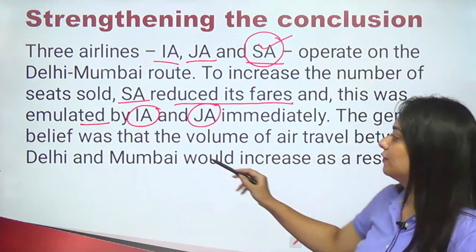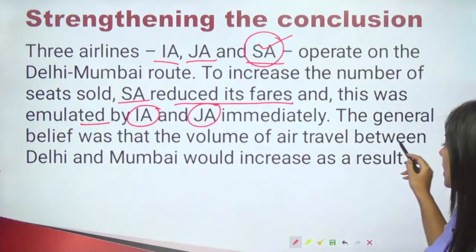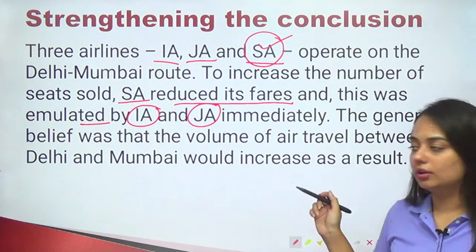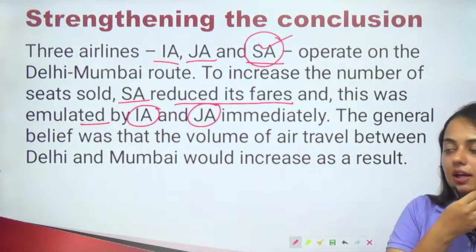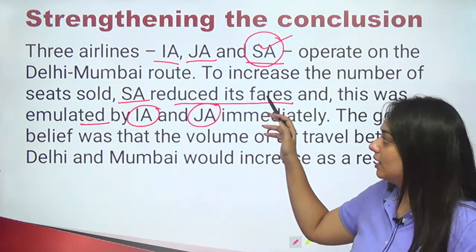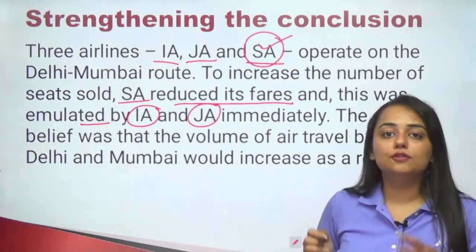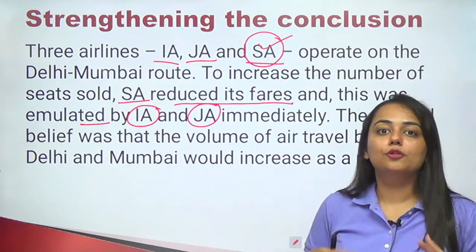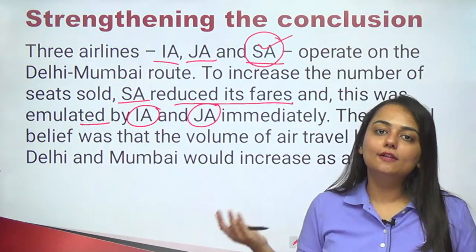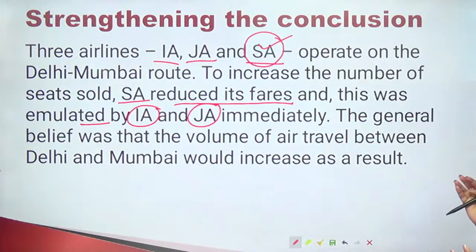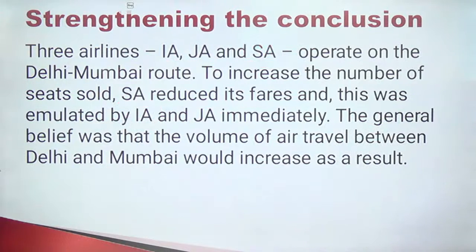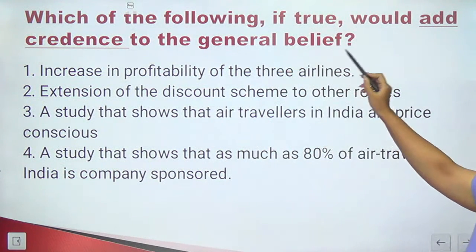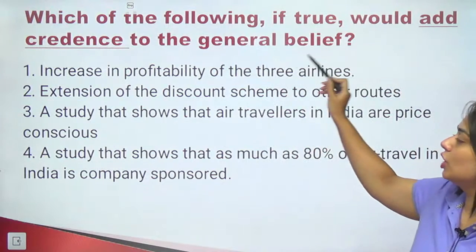The general belief was that the volume of air travel between Delhi and Mumbai would increase as a result. Again a hypothesis by the author, that all these airlines following the footsteps of SA believe that if we decrease the fare of the tickets, the number of passengers between Delhi and Mumbai will increase. So this is a general belief given to us in the statement. Now we will be asked a question. The question is, which of the following, if true, would add credence to the general belief?